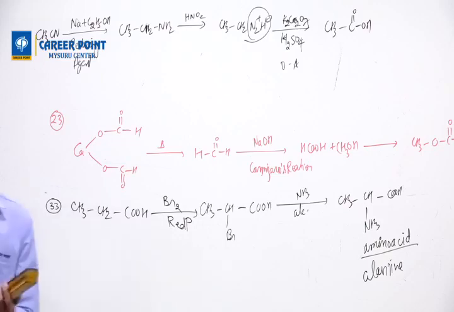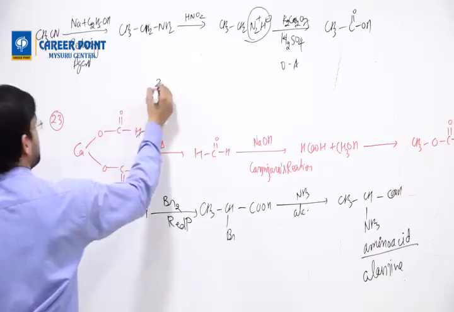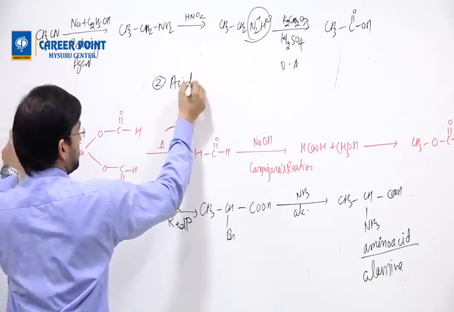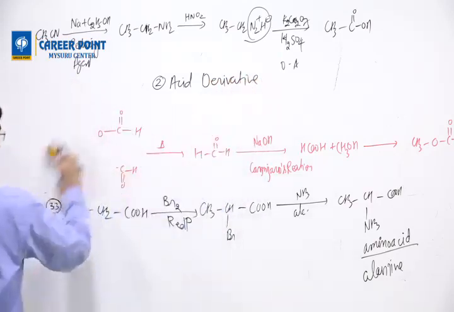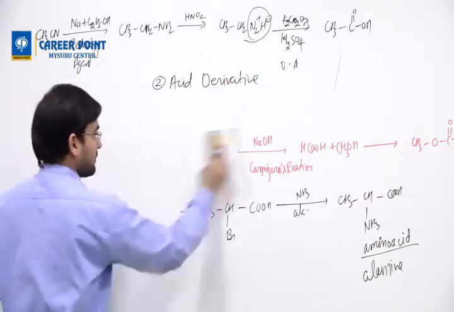Okay, carboxylic acid derivative, the second chapter from the homework. Acid derivative. Any doubt in this chapter? Tell fast, beta.